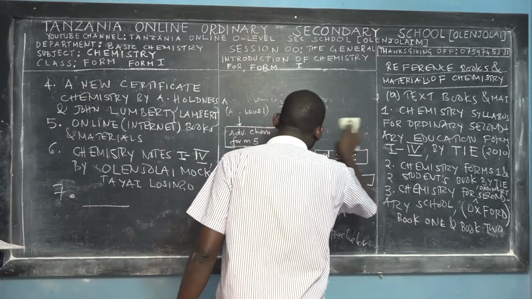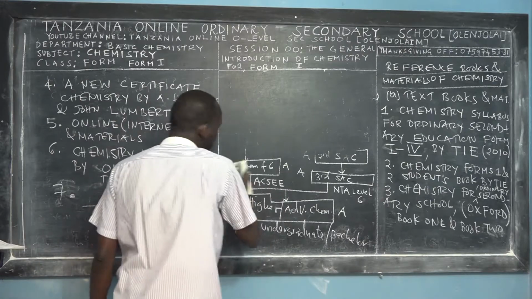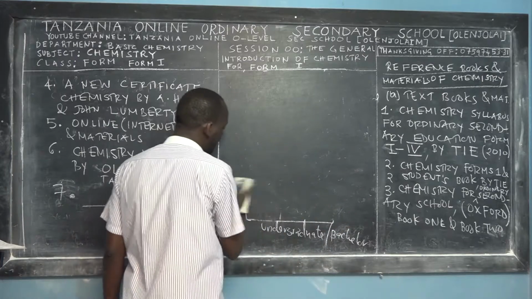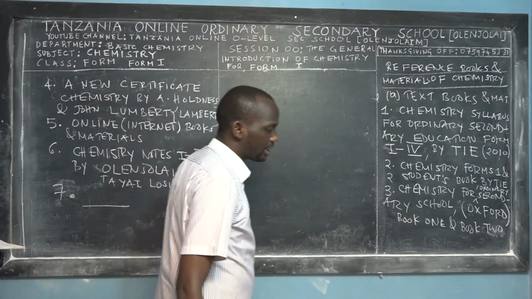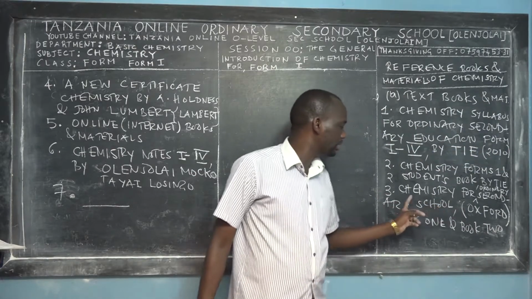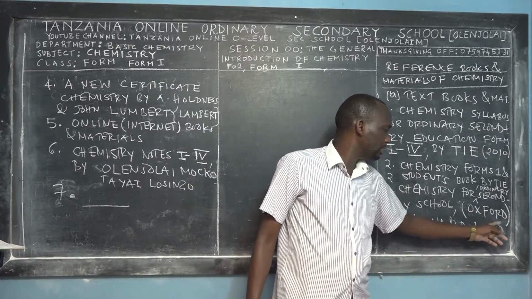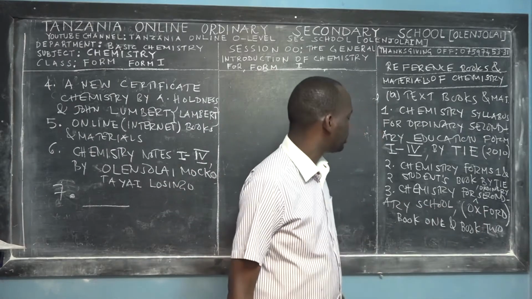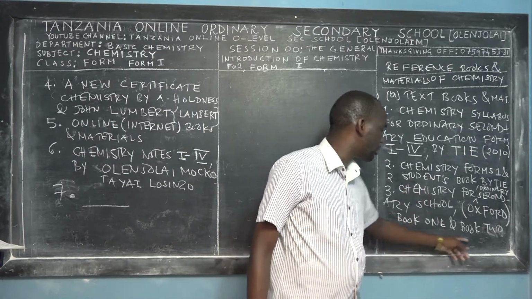So just to translate everything simply: kwa ajili ya kutafsiri kuna kitabu cha pili cha rejea kinachoitwa chemistry kidato cha kwanza na cha pili ambacho kimeandaliwa na Taasisi ya Elimu ya Tanzania, ambacho kinatumika vizuri kwa ajili ya kujifunzia chemistry katika elimu ya kidato cha kwanza na cha pili pia.